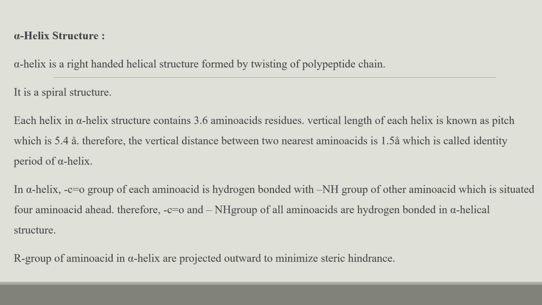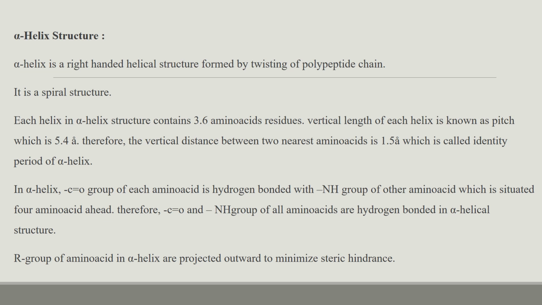Alpha helix structure. This alpha helix structure of the protein is the right-handed helical structure. It is formed by twisting of the polypeptide chain. It is a spiral structure. Each helix in the alpha helical structure contains 3.6 amino acid residues. The vertical length of each helix is known as the pitch, that is 5.4 Angstroms. The vertical distance between the two nearest amino acids is 1.5 Angstroms. So this is called the identity period of alpha helix.